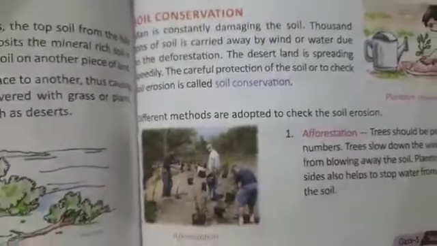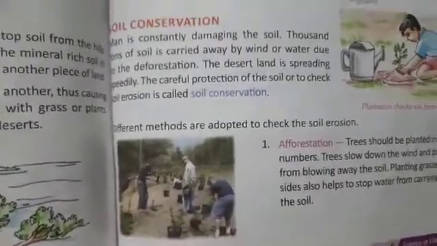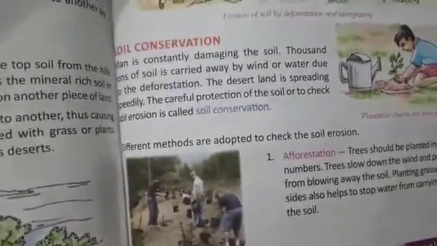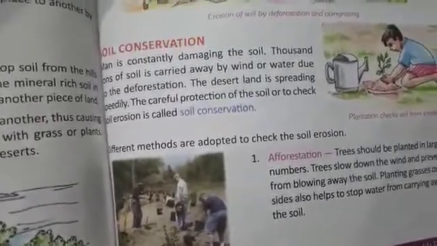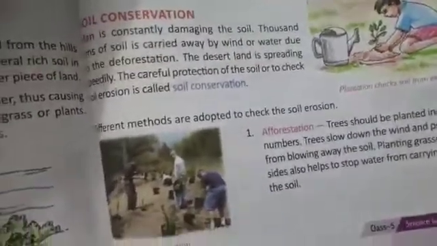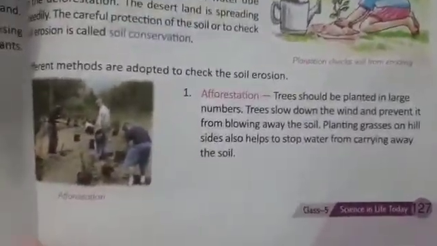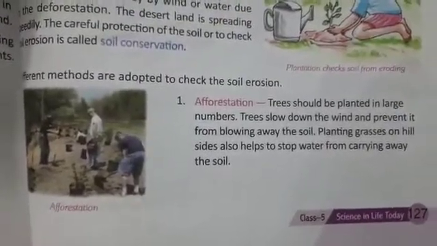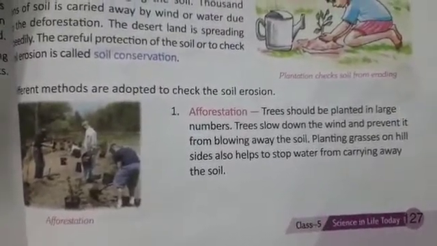The careful protection of soil, we have to take care of the soil. That is called soil erosion. Clear? But different methods are adopted to check the soil erosion. First is afforestation. What is afforestation? Trees should be planted in large number.